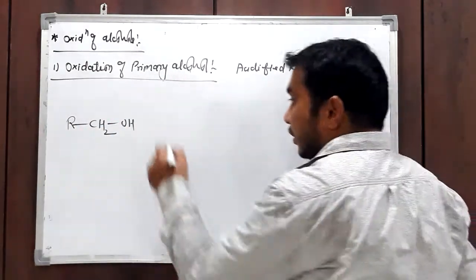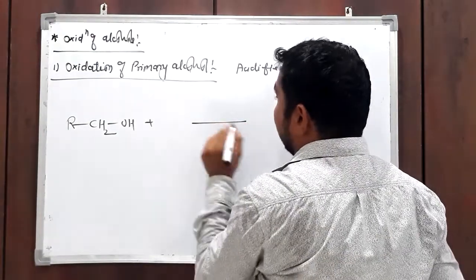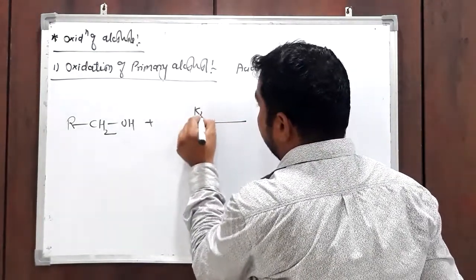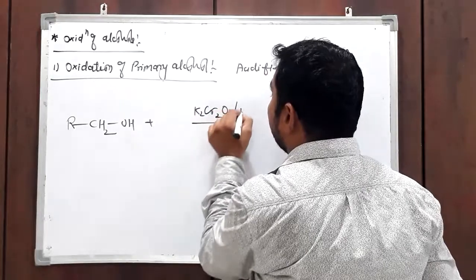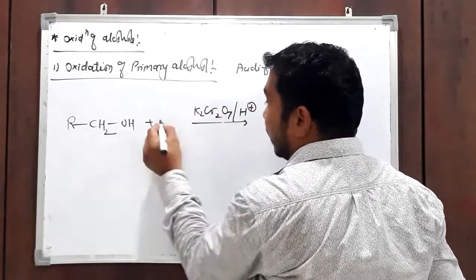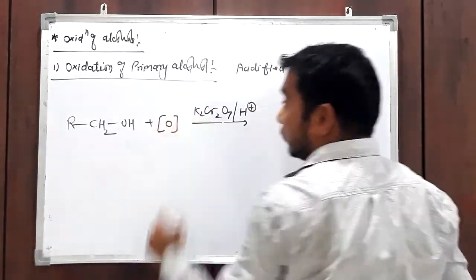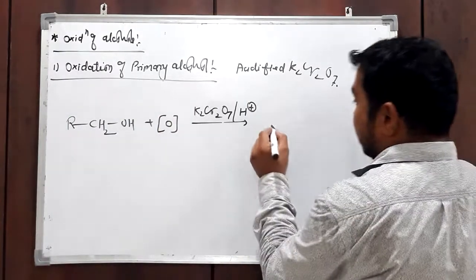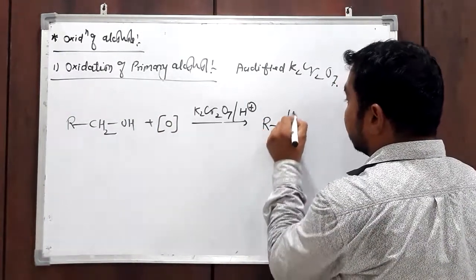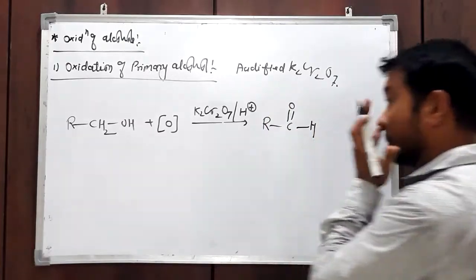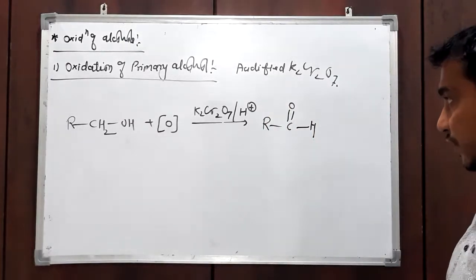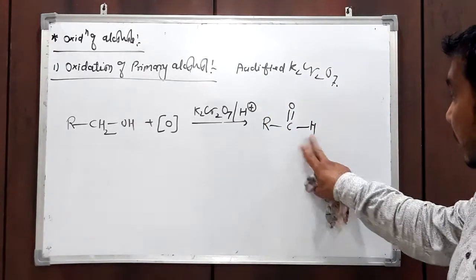This primary alcohol reacts in presence of oxidizing agent K2Cr2O7 H plus, and undergoes oxidation. First it will give aldehyde.